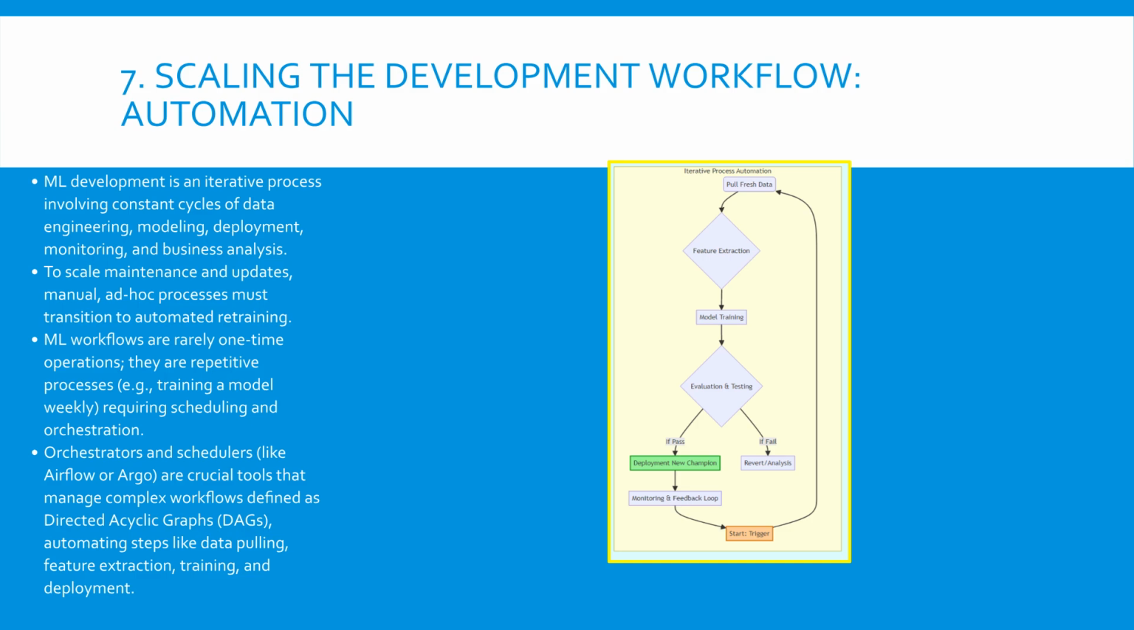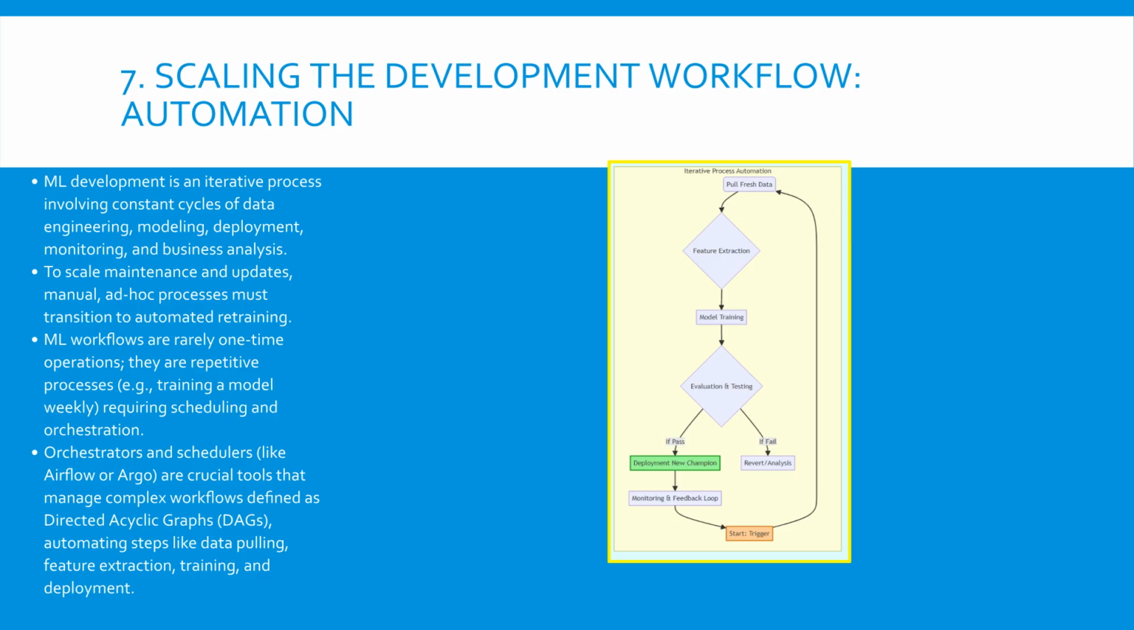To manage this complexity and repetition, we use tools called orchestrators and schedulers. These tools, like Airflow or Argo, manage the entire workflow, which is typically defined as a directed acyclic graph, or DAG. Automation through orchestration ensures that critical, repetitive steps, such as pulling fresh data, extracting features, training the challenger model, and deploying the new champion, are executed smoothly, reliably, and cost-effectively, reducing manual effort and enabling high-frequency updates necessary for adaptability.